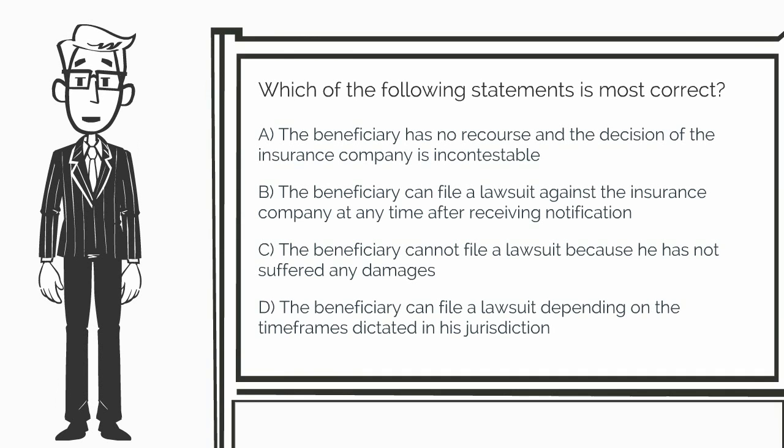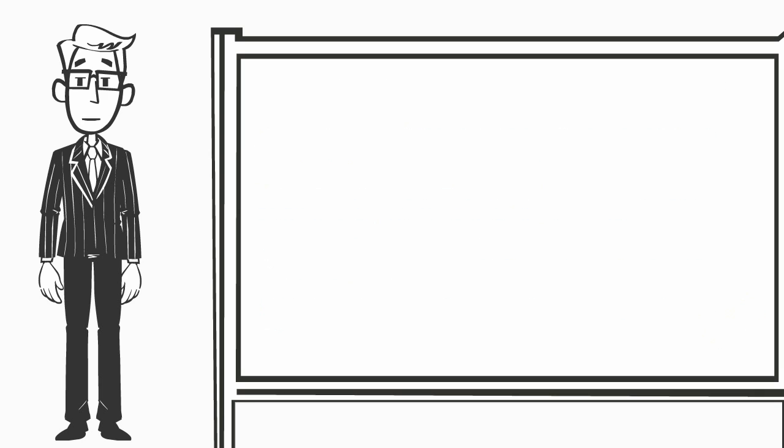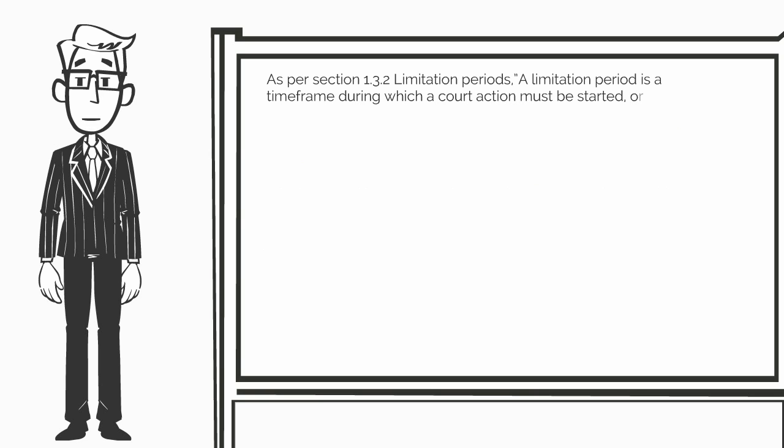Welcome back. The correct answer is D: the beneficiary can file a lawsuit depending on the time frames dictated in his jurisdiction. Rationale. As per Section 1.3.2, limitation periods, a limitation period is a time frame during which a court action must be started or the right to sue is lost forever.